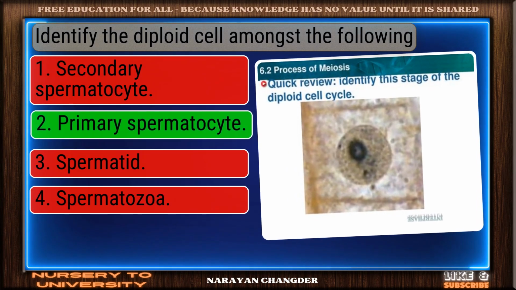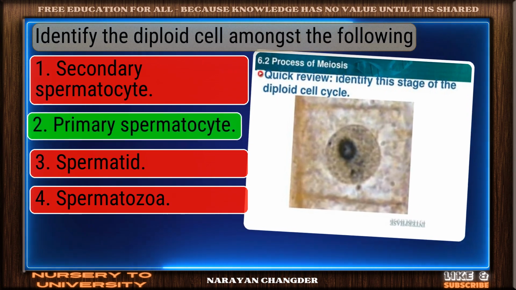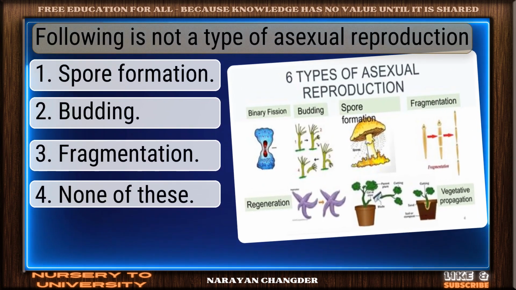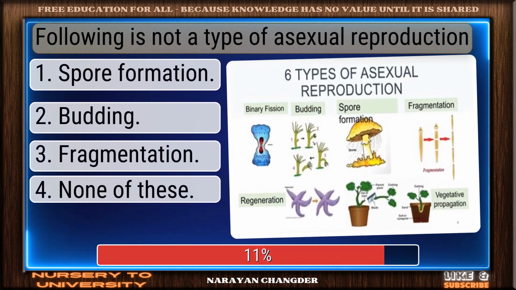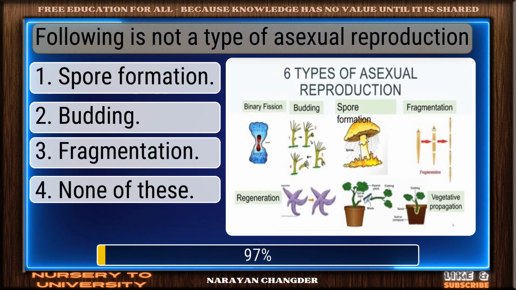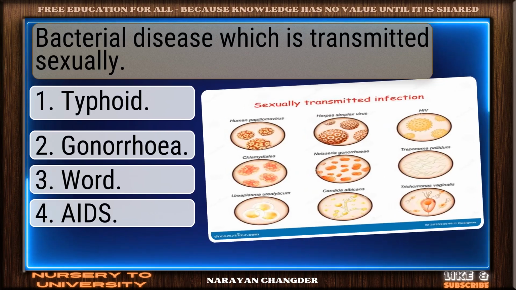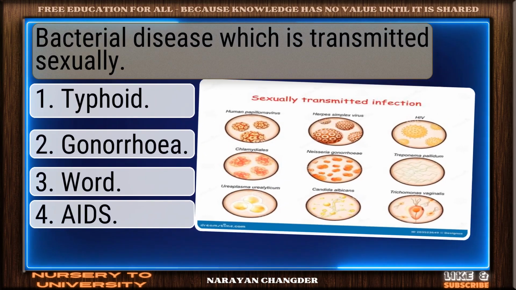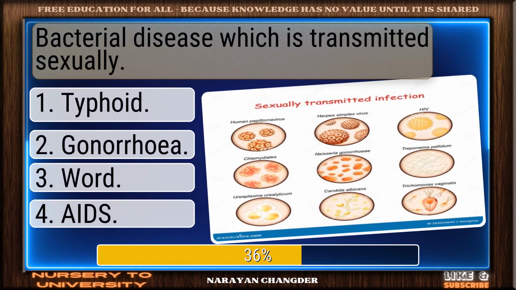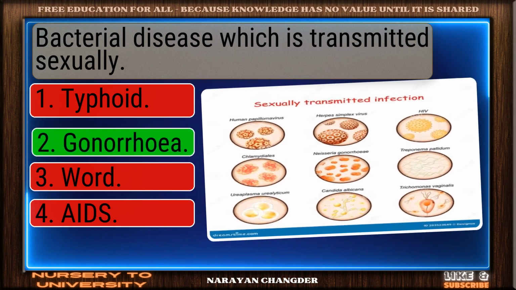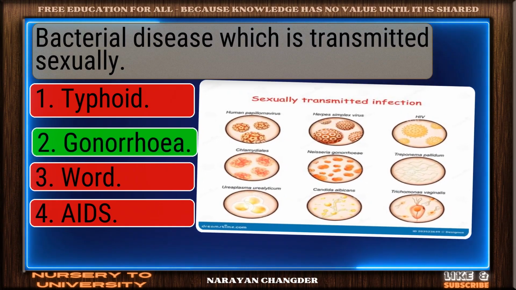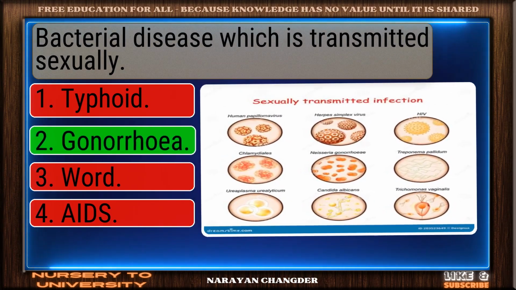Perfect. Primary spermatocyte is the correct choice. Following is not a type of asexual reproduction. You chose none of these, and it is correct. Bacterial disease which is transmitted sexually. Great job. Gonorrhea is the accurate answer.